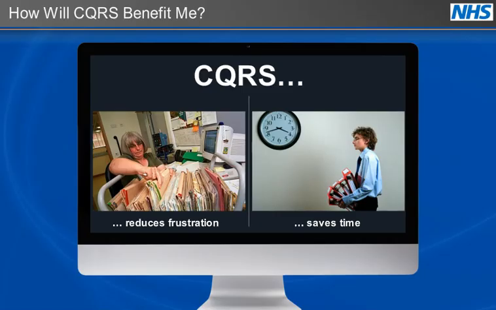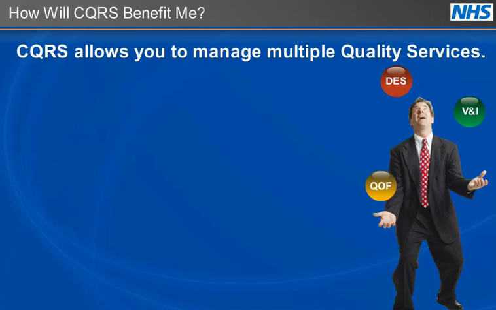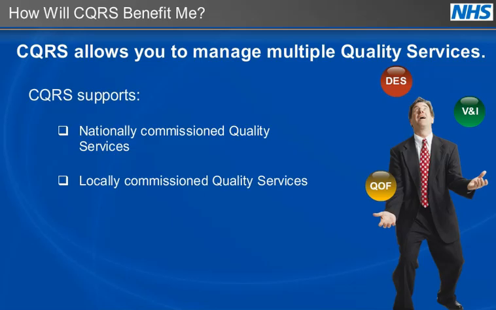CQRS has been designed to significantly benefit you, making it easier to do your job and saving you time. Let's take a closer look. CQRS allows you to manage multiple quality services. It not only supports nationally commissioned quality services such as the QOF, Direct Enhanced Services, and Vaccination and Immunization, but also locally commissioned quality services.